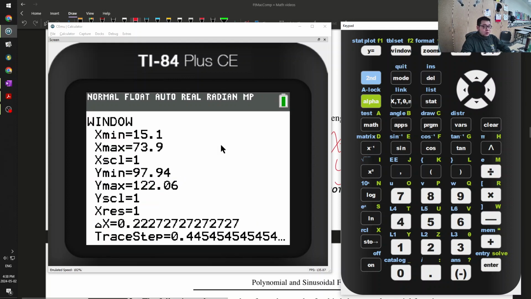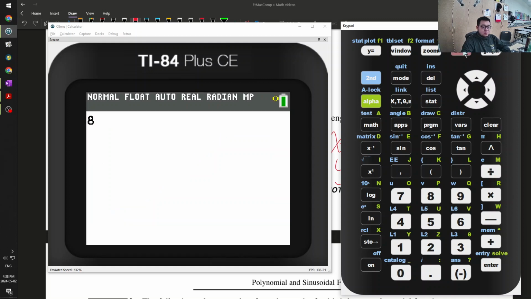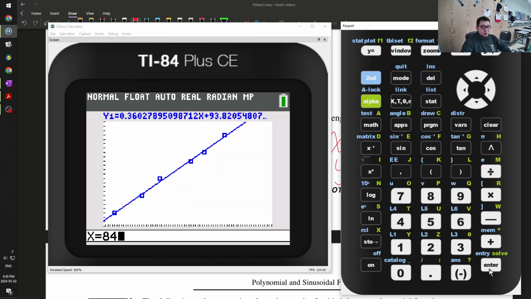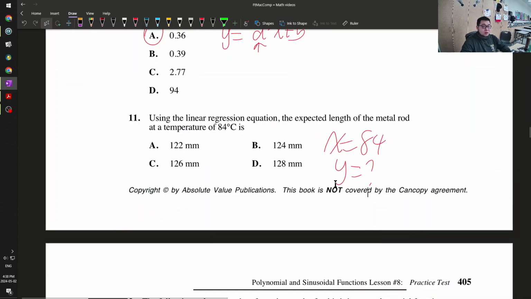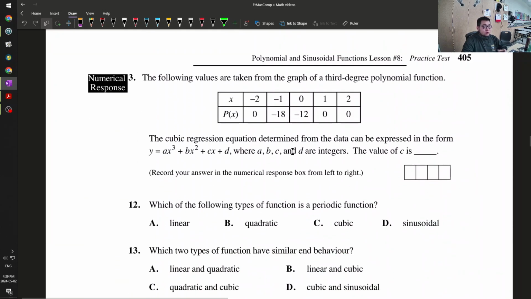Okay, my window is not big enough. Let's increase my x maximum to 90. Graph it again. Trace 80. Oops. Trace down arrow 84. Enter. 124.08. So 124. 11 is B. 12, or numerical response 3.